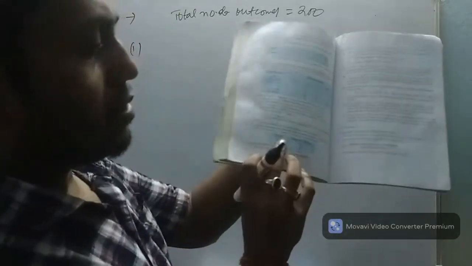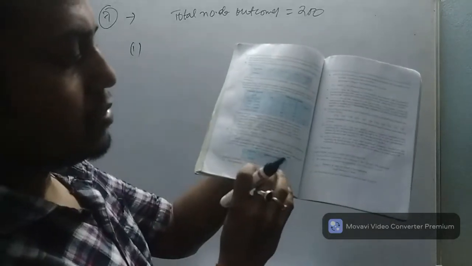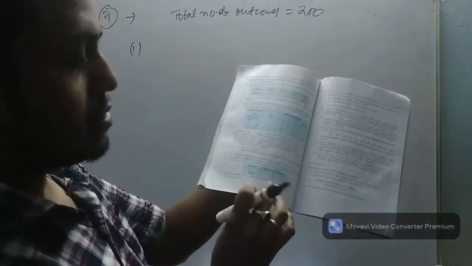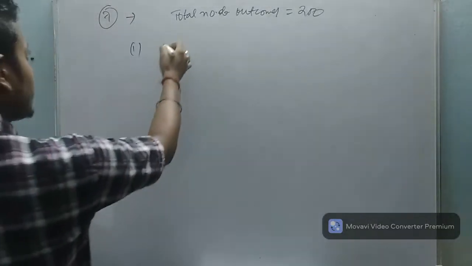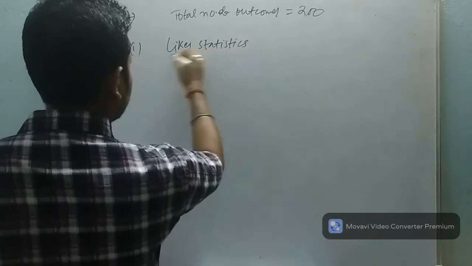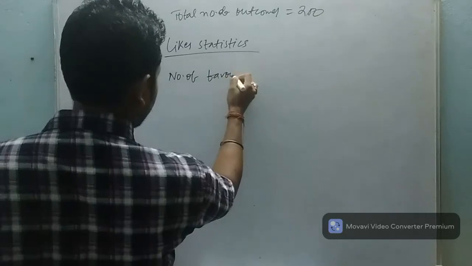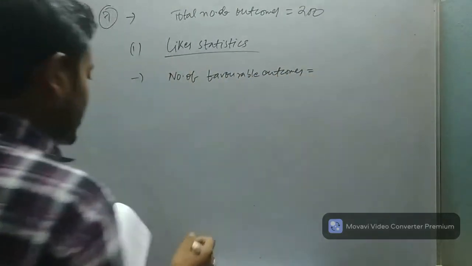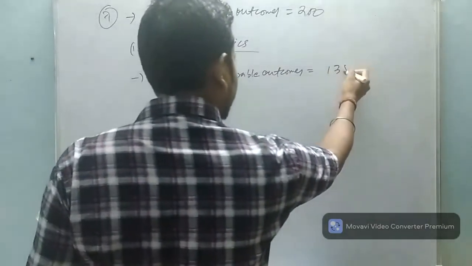A small chart, or you can say table, is given showing how many students like statistics: 135, and dislike: 65. So find the probability that a student chosen at random likes statistics. So what will be the number of favorable outcomes? In the likes statistics row, you see the number of students is 135.